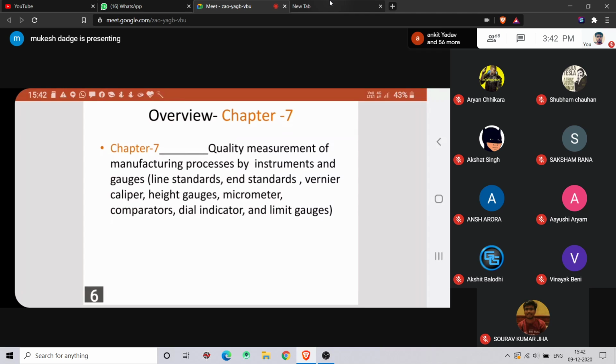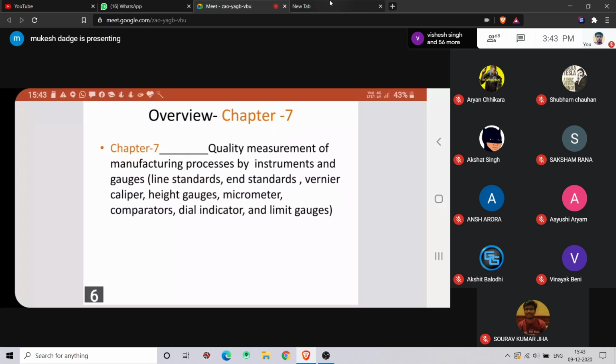And what is meant by quality? Generally we think that the word quality is a qualitative thing, not a quantitative thing. But to have control and assurance, you should go in a quantitative manner.